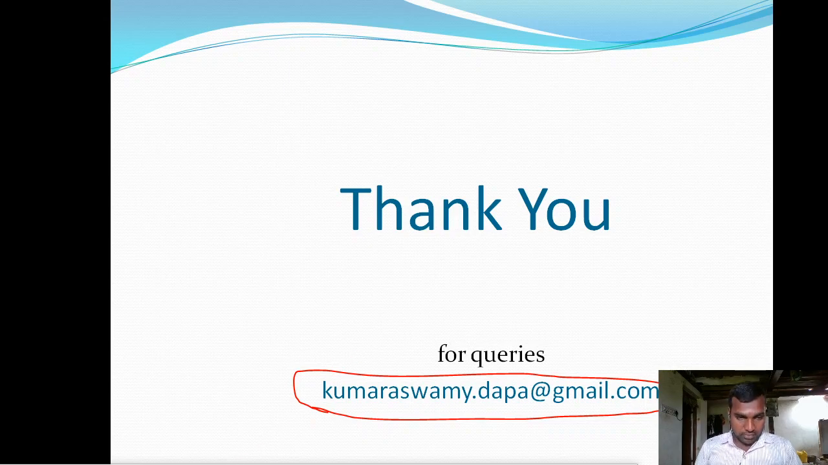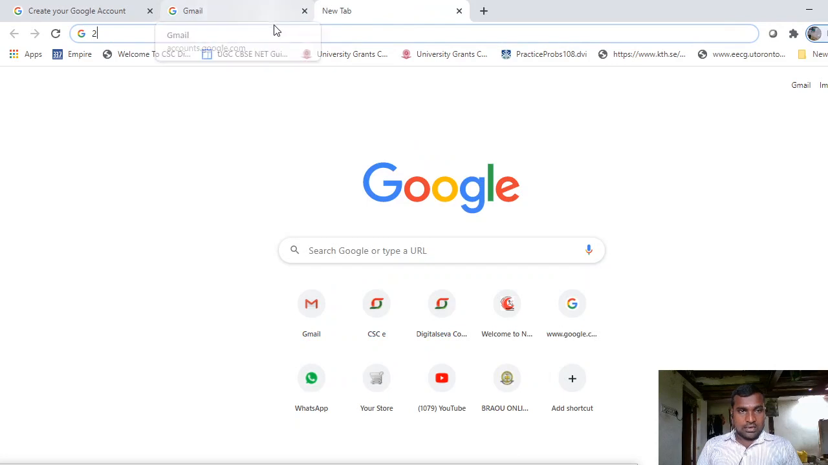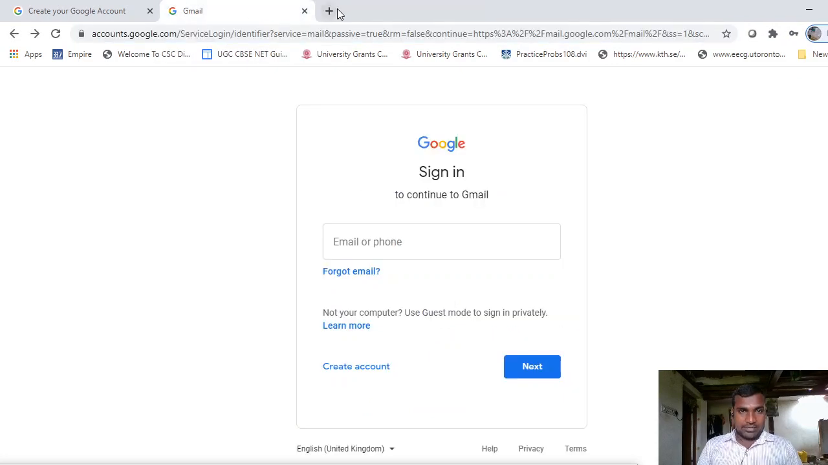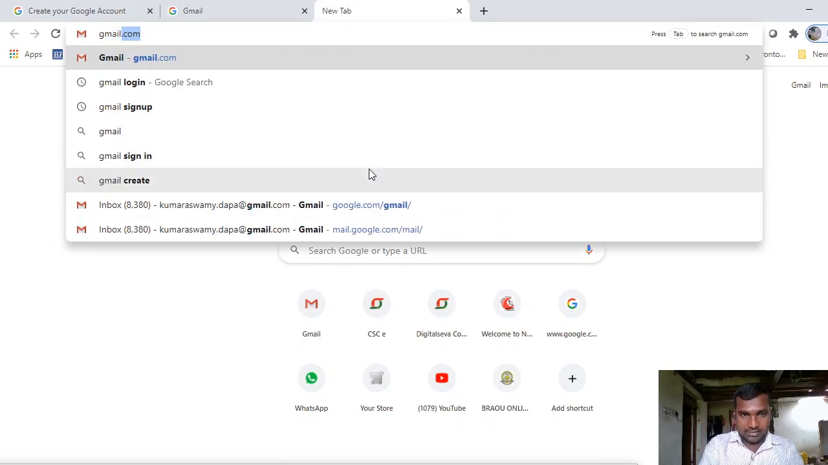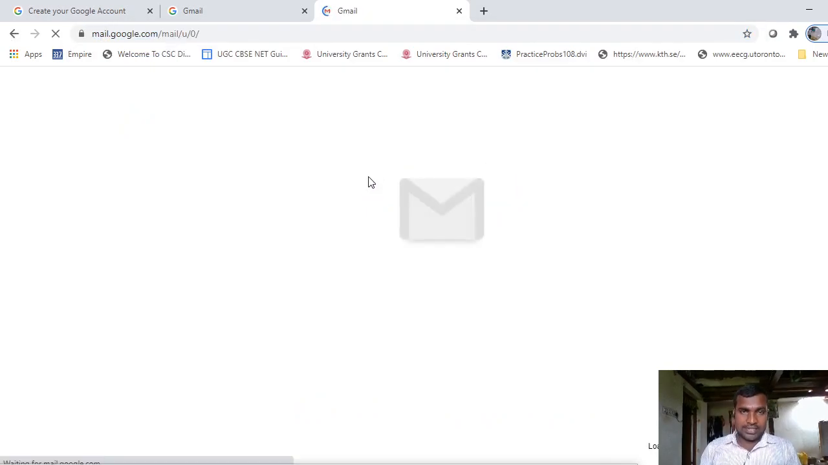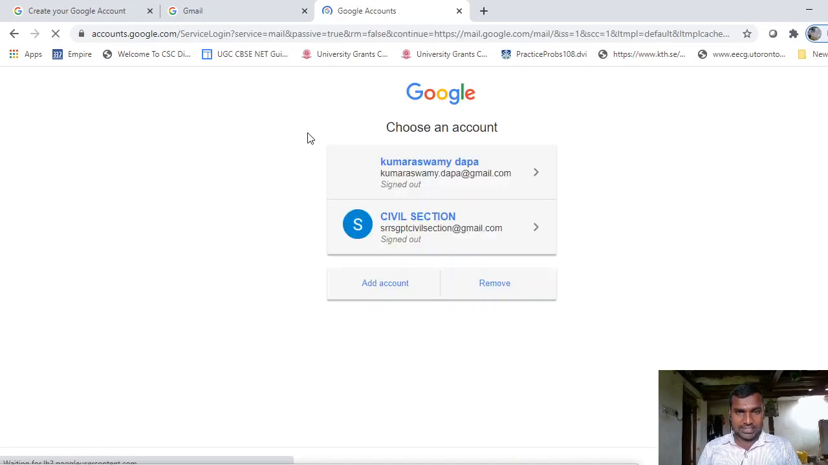Now we go with the practical session. So first of all, we are trying to create an email. For that purpose I am opening gmail.com. I already told you, for creating any kind of email you need some server. So we are using the Gmail server. This is my already existing account. So now I want to create a new one.